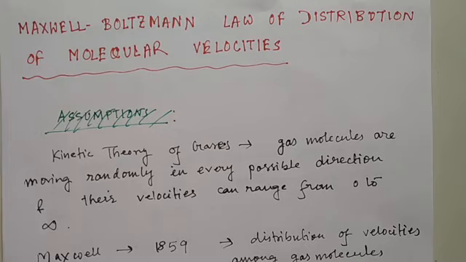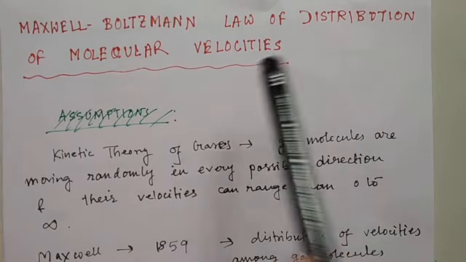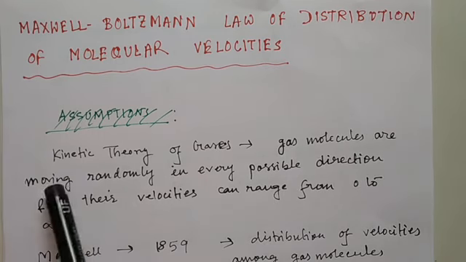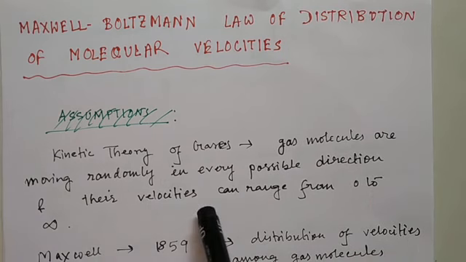So now we will start our derivation for Maxwell-Boltzmann law of distribution of molecular velocities. According to kinetic theory of gases, we know that the gas molecules are constantly moving in every possible direction and their velocities can range from 0 to infinity.